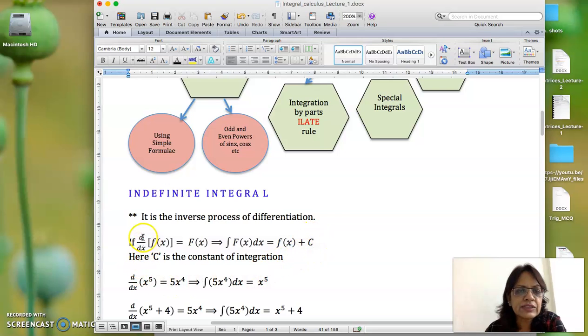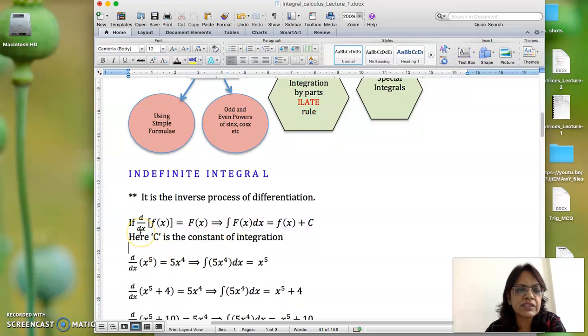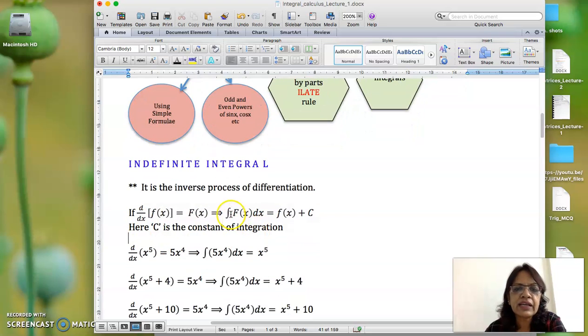If you look at this operator d by dx, it is called the differential operator. When it comes to the other side, it becomes the integral operator. Like we say we are differentiating with respect to x, same thing we'll say we are integrating with respect to x. See, dx is coming over here.